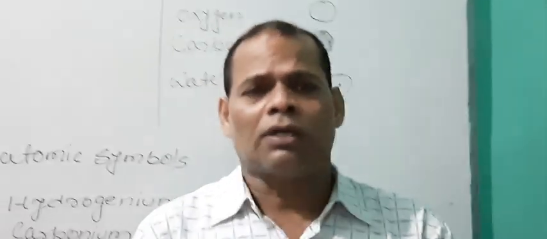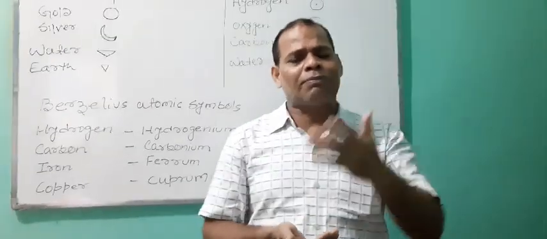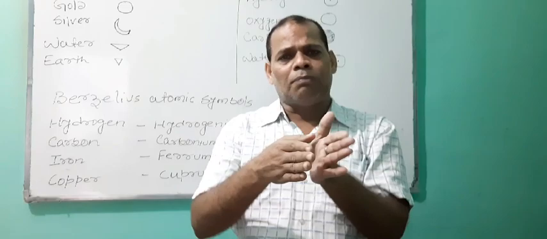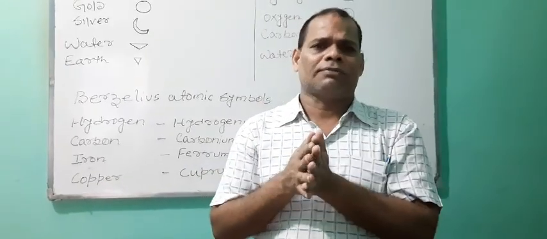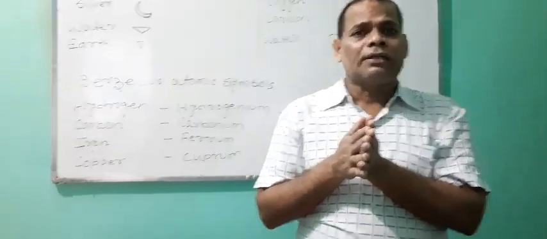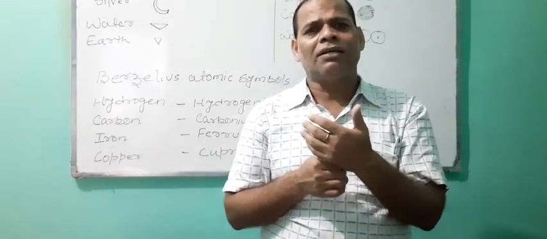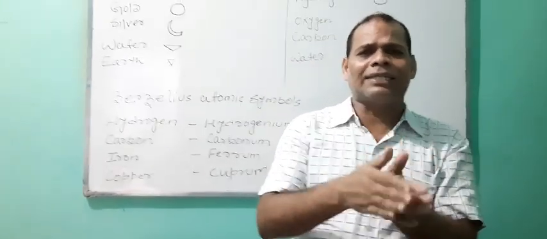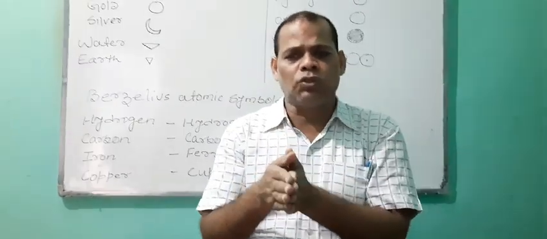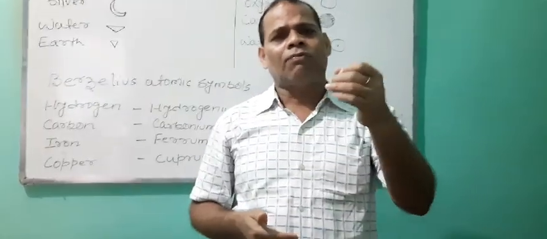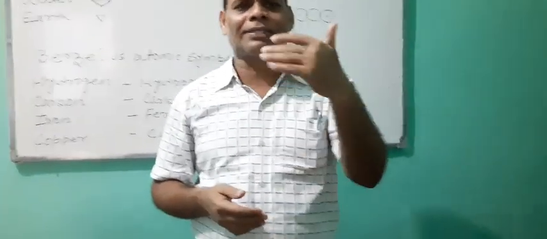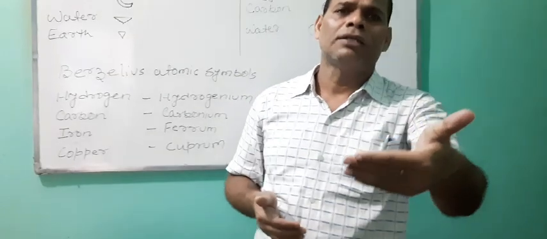If two elements begin with the same letter, then in that case the first letter and the second letter can be used, and the first letter is always capital and the second letter is always small.